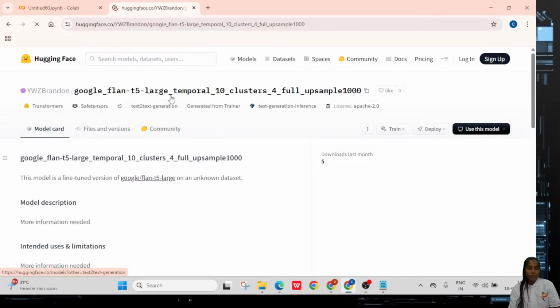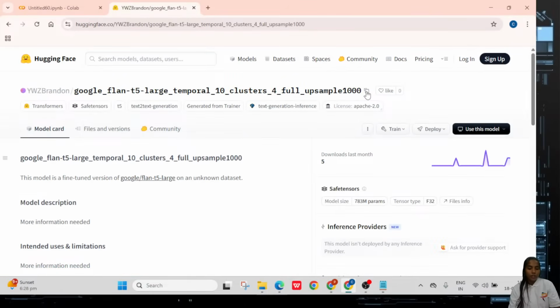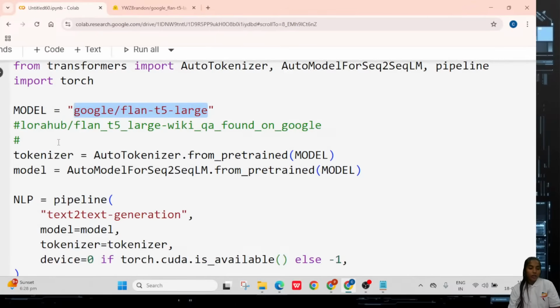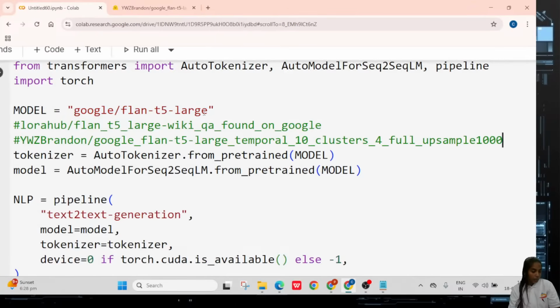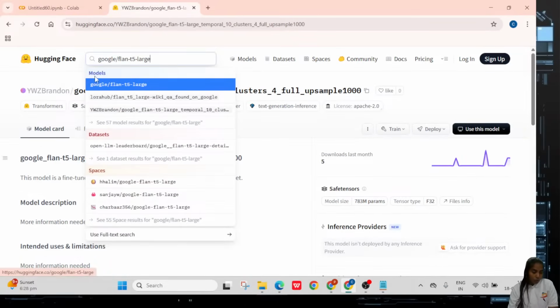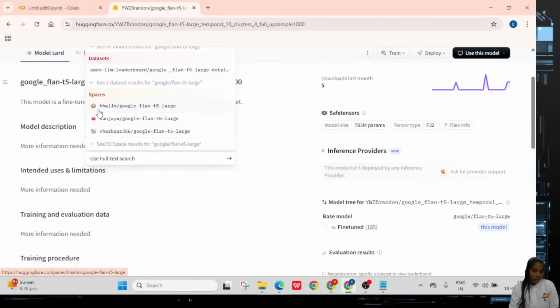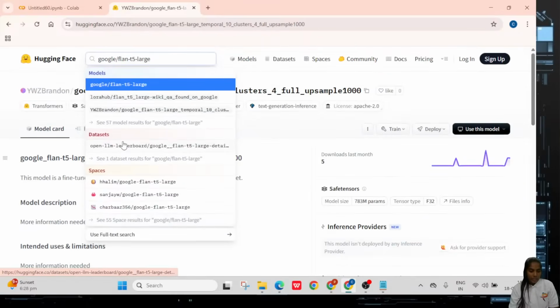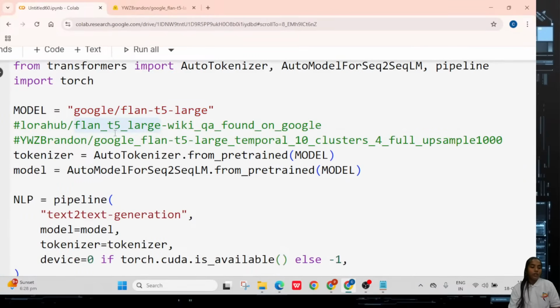I'm taking this third model. Here you can see if you type anything, you get some particular information, not only the pre-trained models, sometimes it can show the datasets also. These are the pre-trained models that you have for this particular LLM. Later you can see datasets are also available, even spaces and some particular requirements, everything is available based on the particular model. So like that you have to load the model.